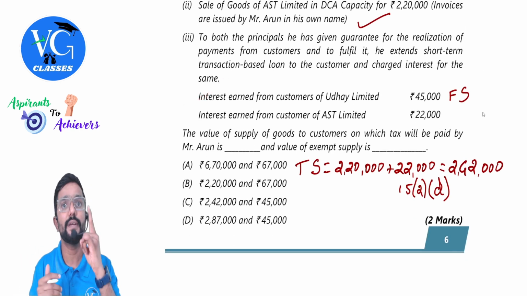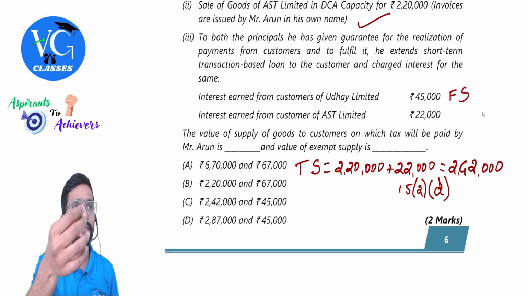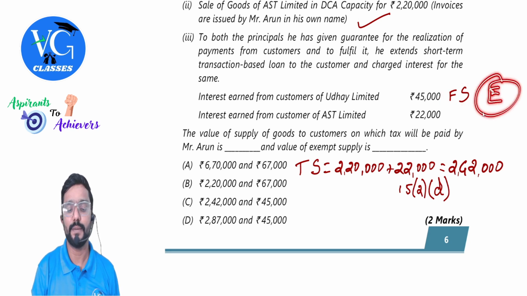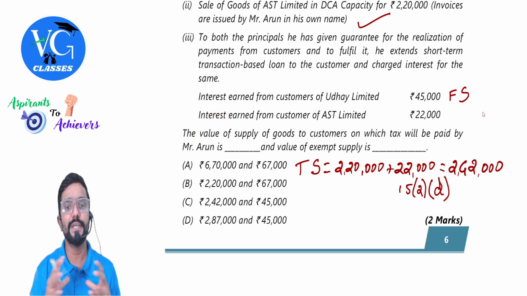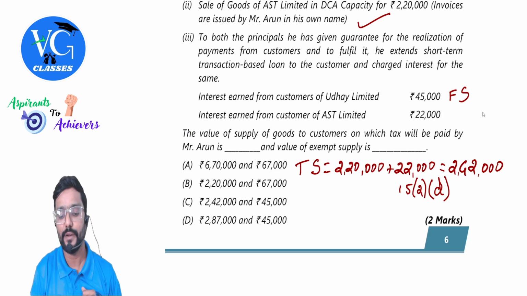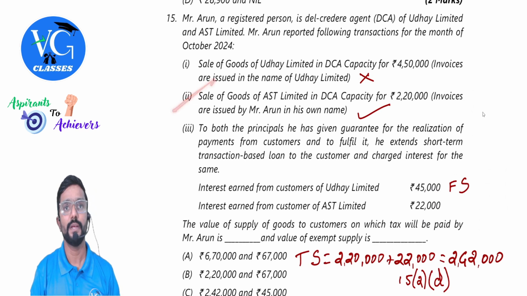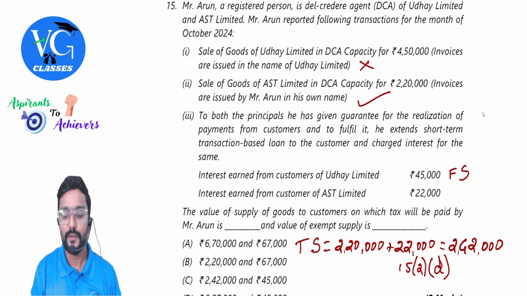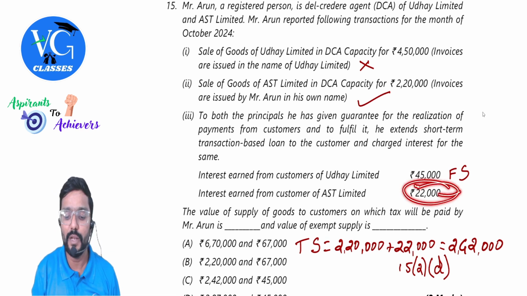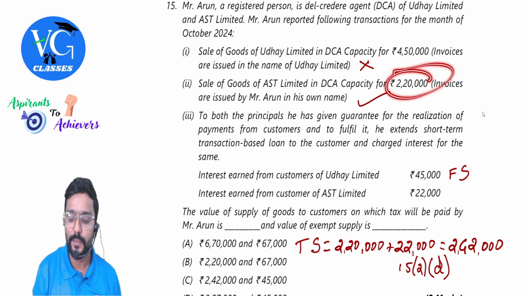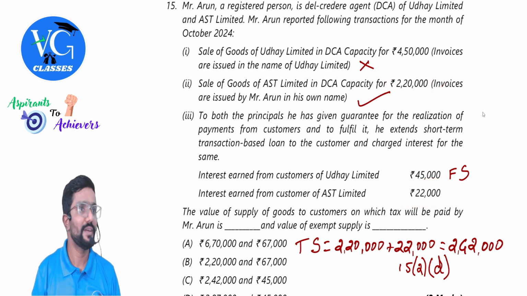So this we will treat as a separate supply. Is it taxable or exempt? Exempt, because he is giving a loan for which he charges interest in return. So we call it a financial service, which is exempt. Then coming to interest earned from a customer of AST Limited. How much is that? 22,000. Is that taxable? First check this one. Is there a separate supply between principal and agent? Yes. In that case, will this be a separate supply? No, it will be clubbed with this one. So what would be the total value of supply? 220 plus 22, 240.